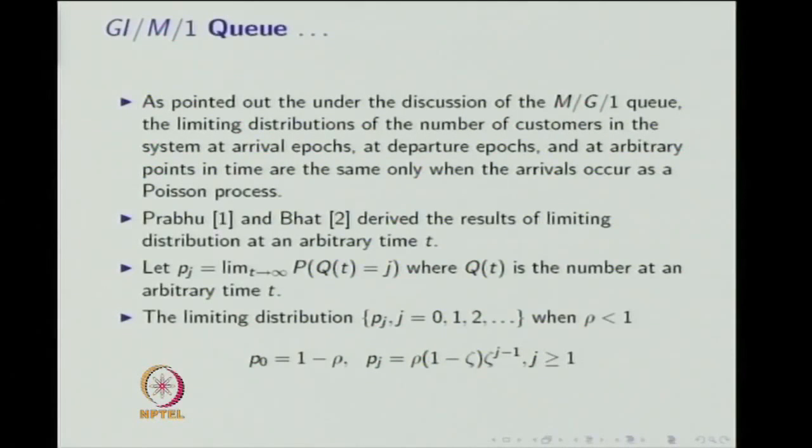whereas in the GI/M/1 queue model, the embedded Markov chain results give the limiting distribution of the number of customers in the system at the arrival epochs only. That is not the same as the limiting distribution at the departure epochs, and that is also not the same as at arbitrary time points. Now we are going to discuss the limiting distribution at arbitrary time points.